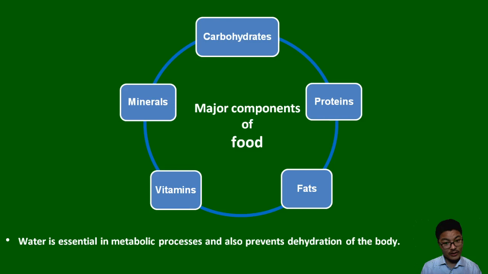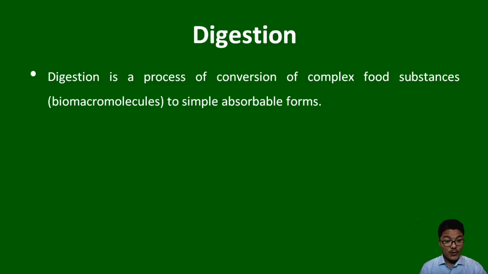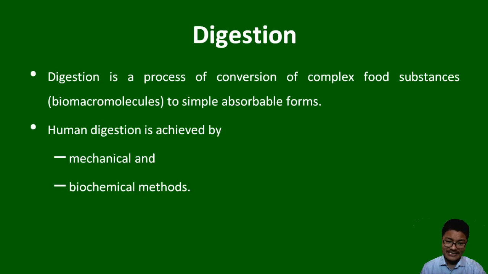Now, digestion. Digestion is a process of conversion of complex food substances or biomacromolecules into simpler absorbable forms. And human digestion is a mechanical process as well as a biochemical process. Mechanical process, why? Because muscles are helping the digestion, especially the muscles in the esophagus.